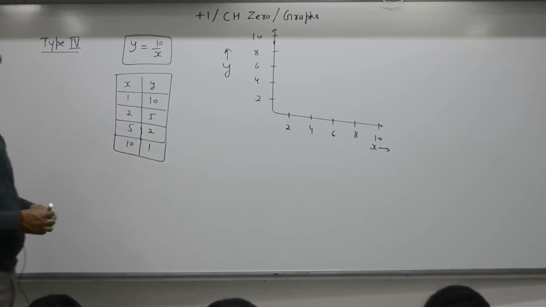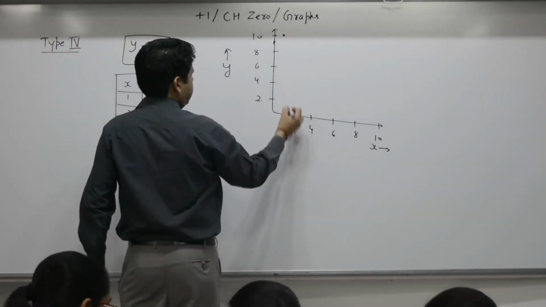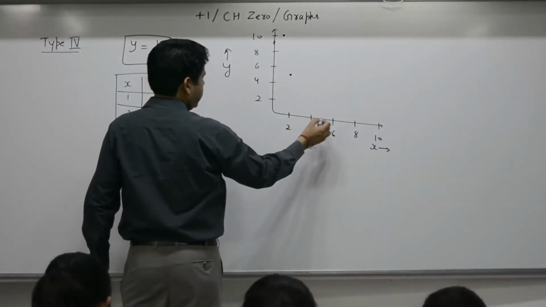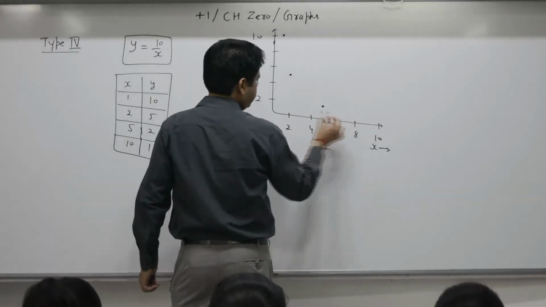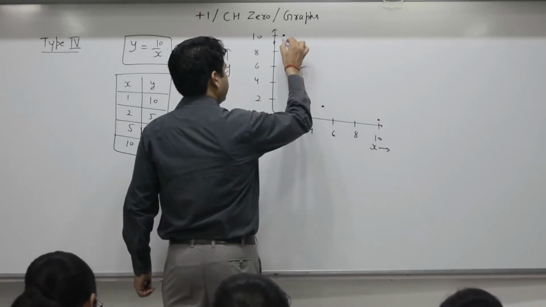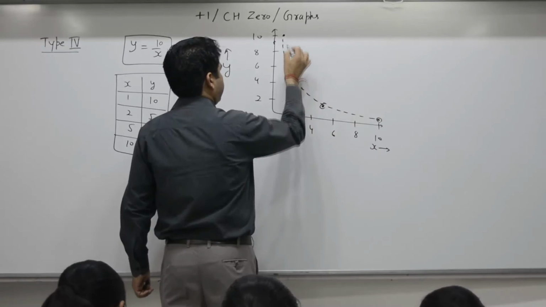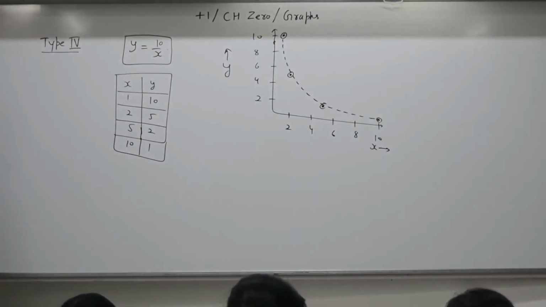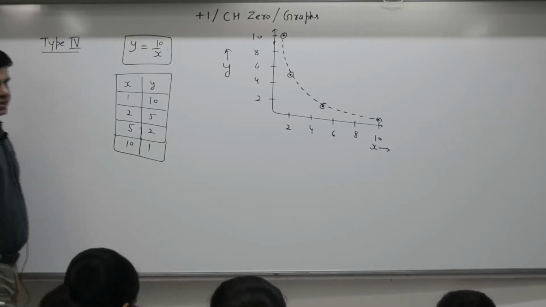When x is 1, y is 10. X is 2, y is 5. X is 5, y is 2. X is 10, y is 1. This is the graph. This is known as inversely proportional. As x increases, y decreases.